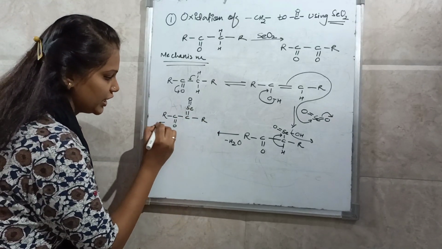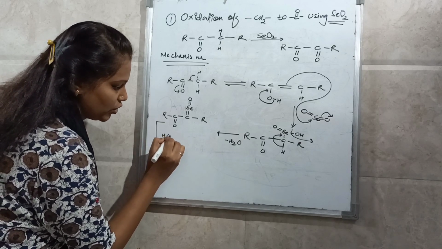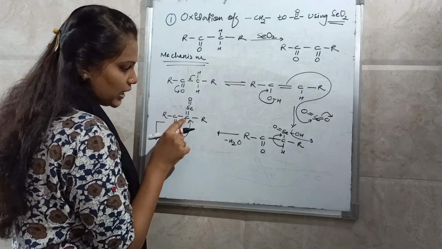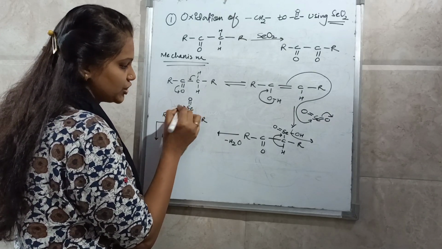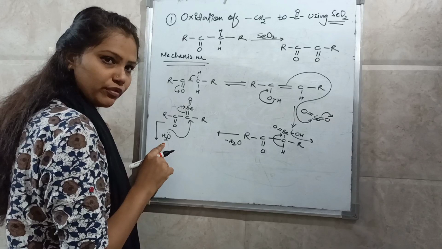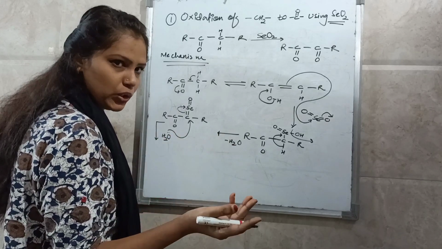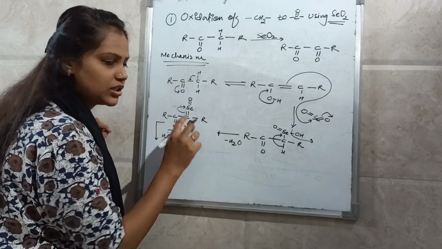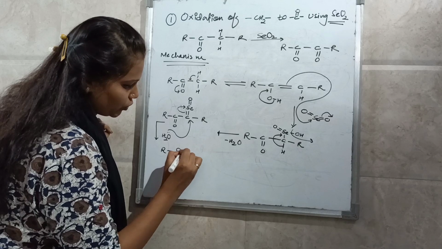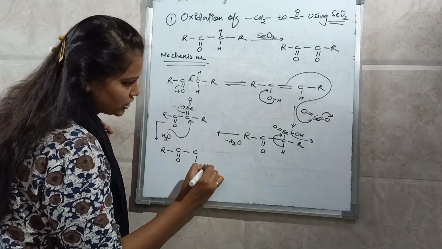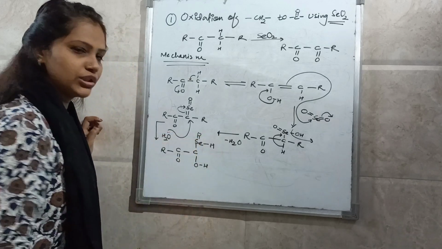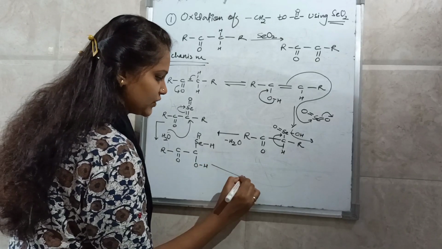So if you are treating this compound with water, water has a lone pair of electrons, so this will attack on this electron deficient carbon. This will shift to selenium. Selenium will carry a negative charge. It will abstract a proton from the water and this water is converted into OH. Means here the OH will attach and hydrogen will go to selenium. So what you will get are C double bond O, C, OH and then selenium double bond O and hydrogen.